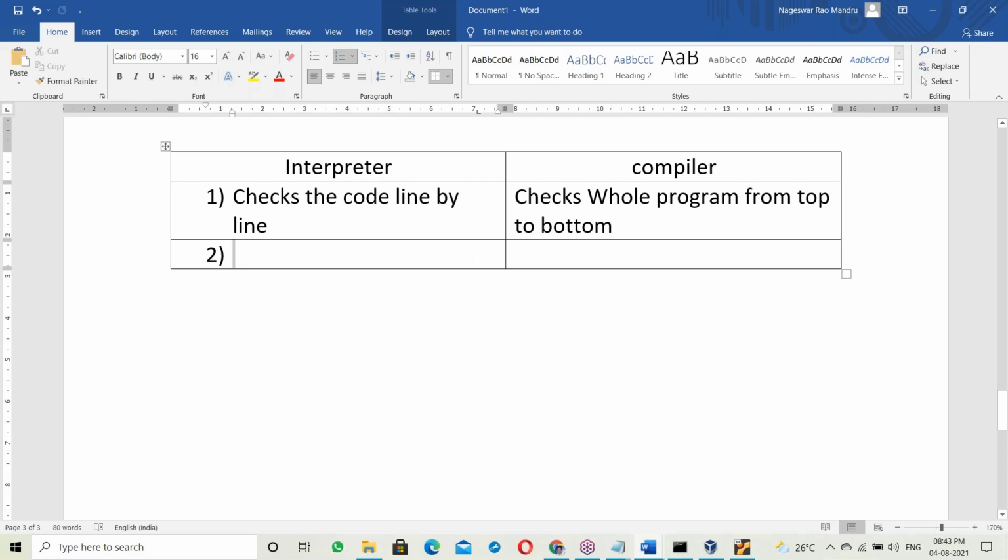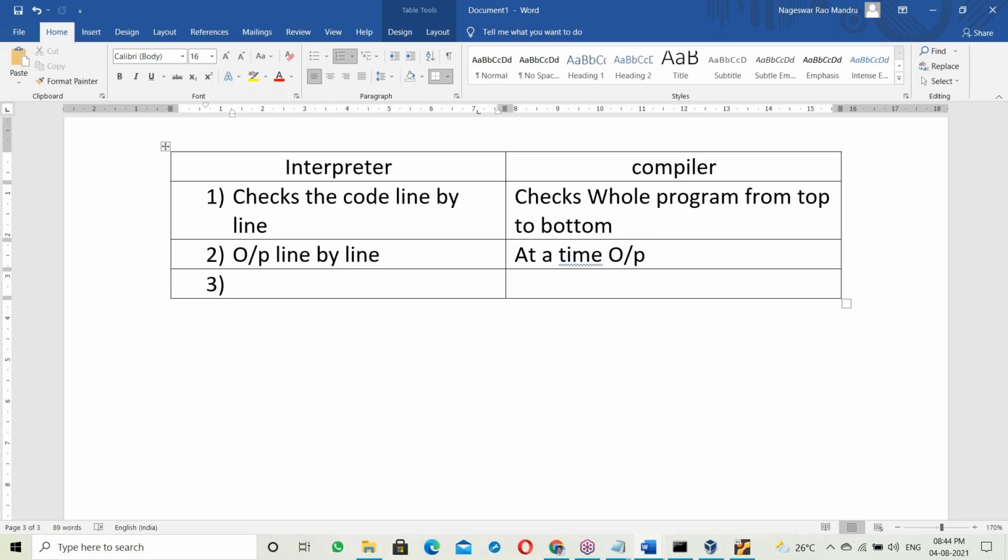So the interpreter's output is line by line. In the compiler, the whole program gives output at a time, because the EXE file executes and gives output at once.